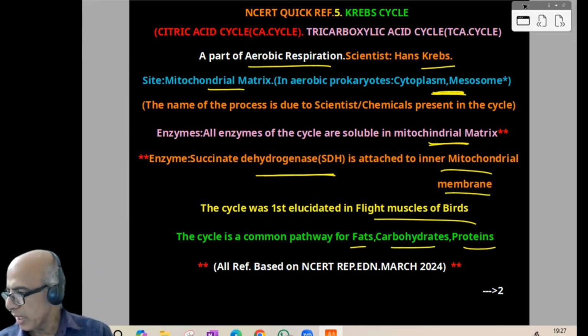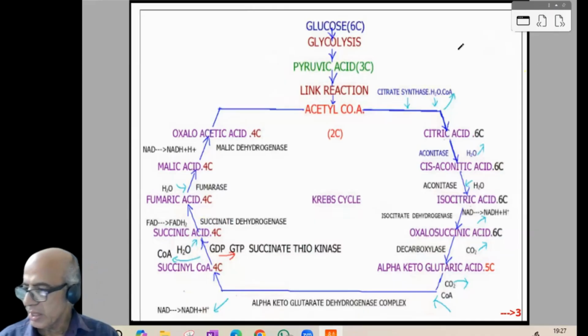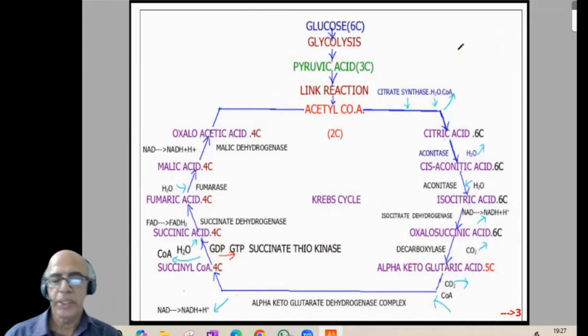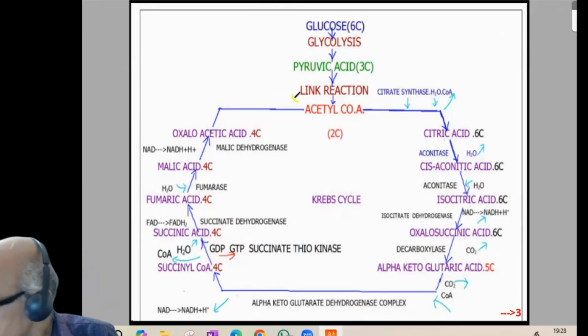I think the first page is clear. Now we can proceed to the second page. This is a famous cycle. In another form I represented it there. Glucose undergoes glycolysis producing pyruvic acid. Pyruvic acid undergoes link reaction. And the product is acetyl coenzyme A. So here it starts.